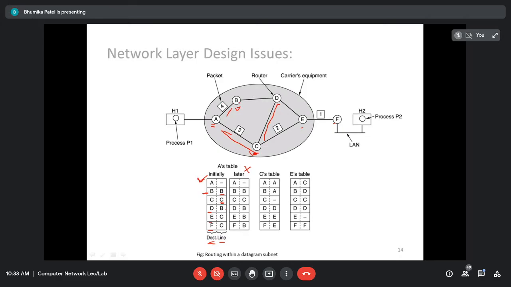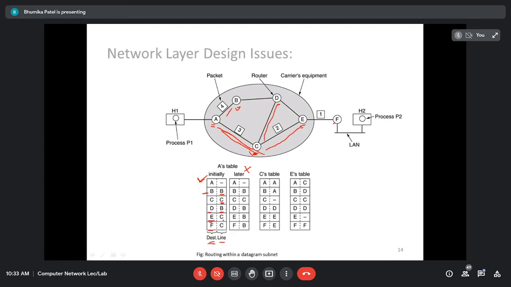You can also choose B for router. Suppose for example, for router A, the routing algorithm is used, and depending upon that it has chosen the line. For D I'm choosing the router B. For router E I'm choosing the router C. Obviously A to B, B to D, and then D to E I can directly send to C, and then C can send the data to the router E.